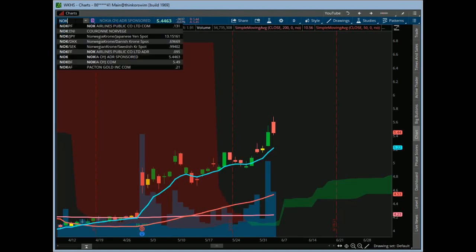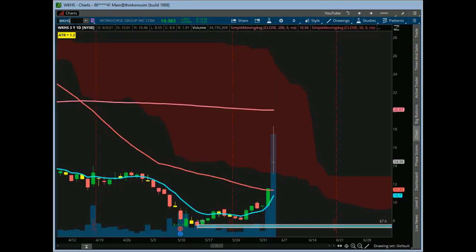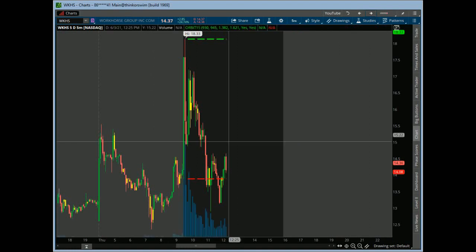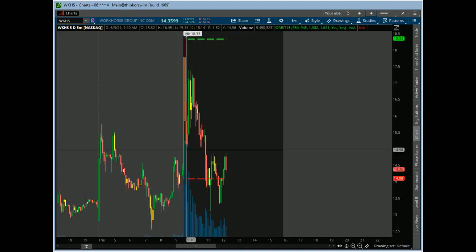And the last one here is Workhorse. For a nice move. That doji sandwich here today, but it did give a nice pop in the open. So anybody who did swing this was on our bullish radar yesterday going into the close. Anybody who did grab this last night, look at a beautiful opening candle right there for a big move up. So it's good stuff there, but again, be careful with these ones.